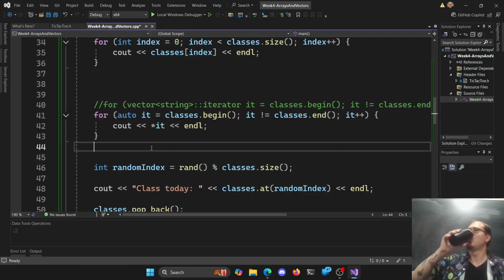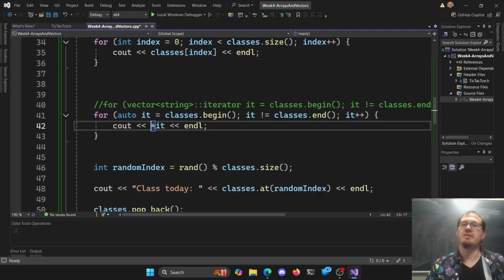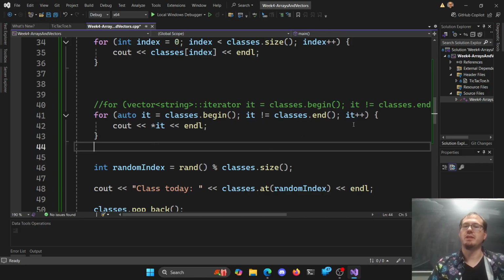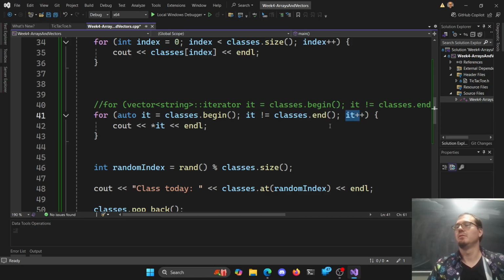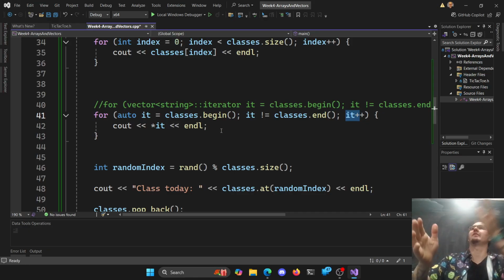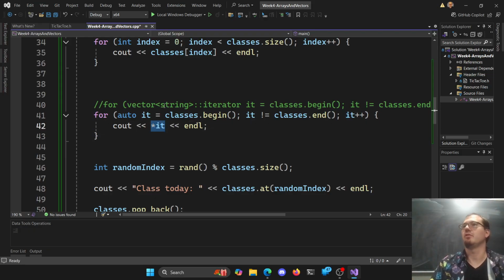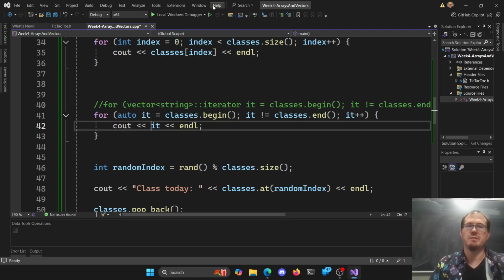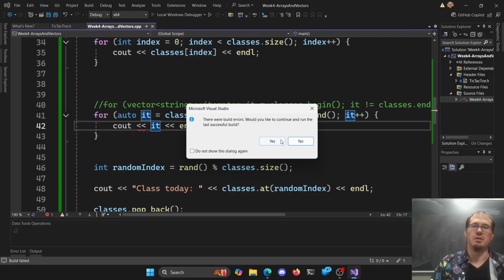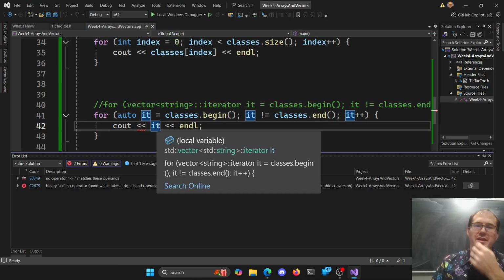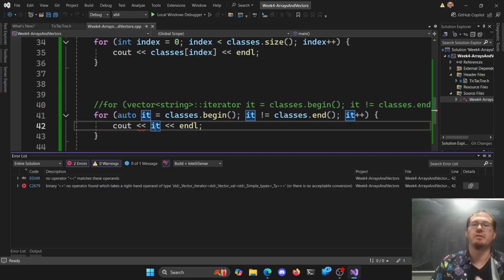Is that a question? Yeah, so do you have to always dereference it every single time, or only that time? So we're dereferencing it every time in the loop here. We're increasing it by 1 every time, which says go to the next item, based on the size. And every time we're dereferencing it, because if we don't dereference it, we just get the pointer notation. Oh yeah, it's not even letting us do it here. It's like, no, that doesn't work. It doesn't even know what to do with that.